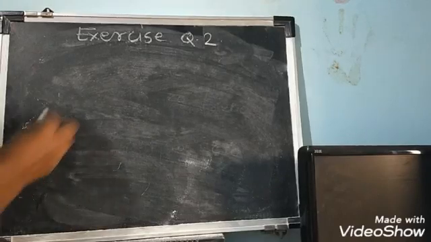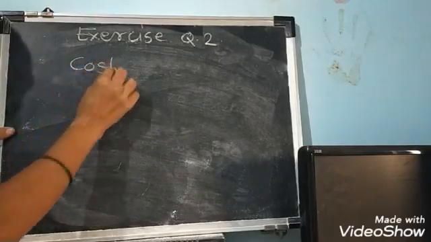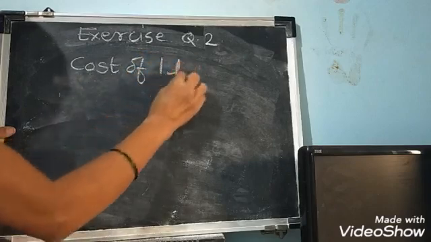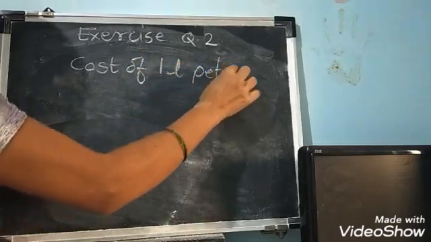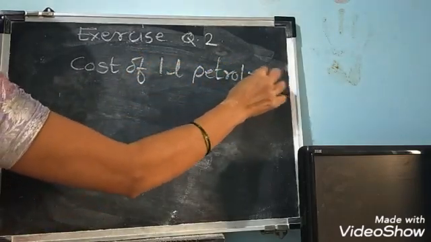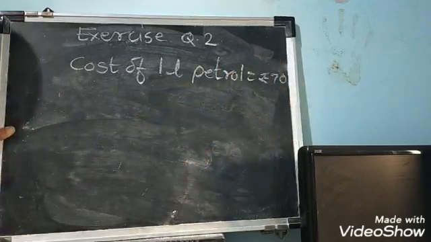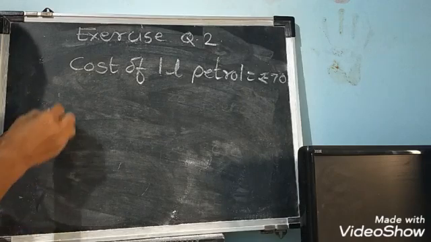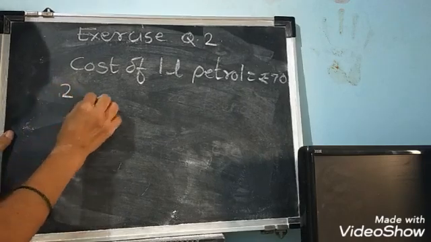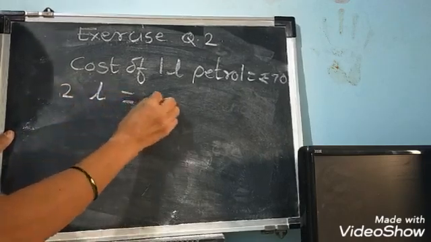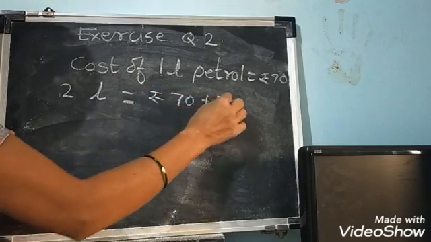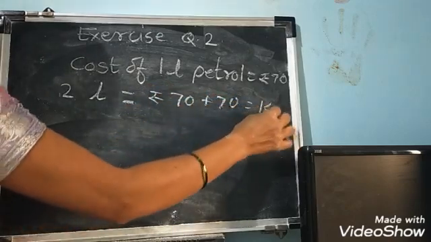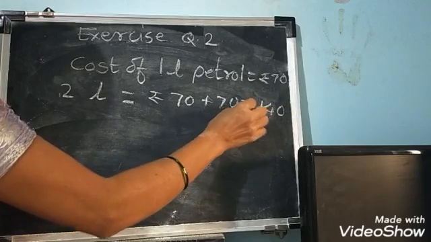See students, the cost of 1 liter petrol is equal to rupees 70. Now what they have asked, 2.5. The cost of 2 liter petrol is equal to rupees 70 plus 70, that means rupees 140.